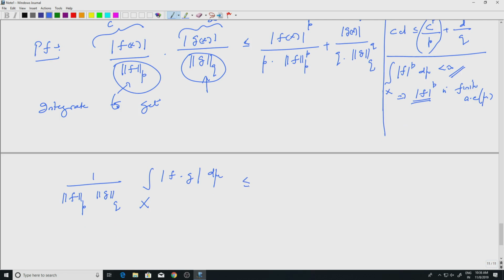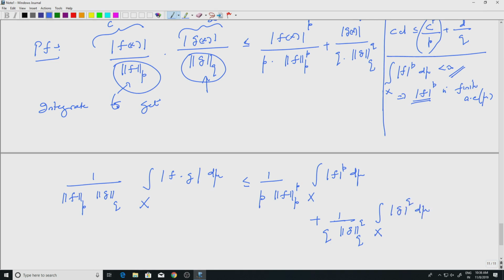1 by p. So in the first component I have 1 by p and the LP norm of f that comes out, and the integral over x of mod f to the p d mu. So that is the first term, plus 1 by q times norm g q to the q, integral over x of mod g to the q d mu.